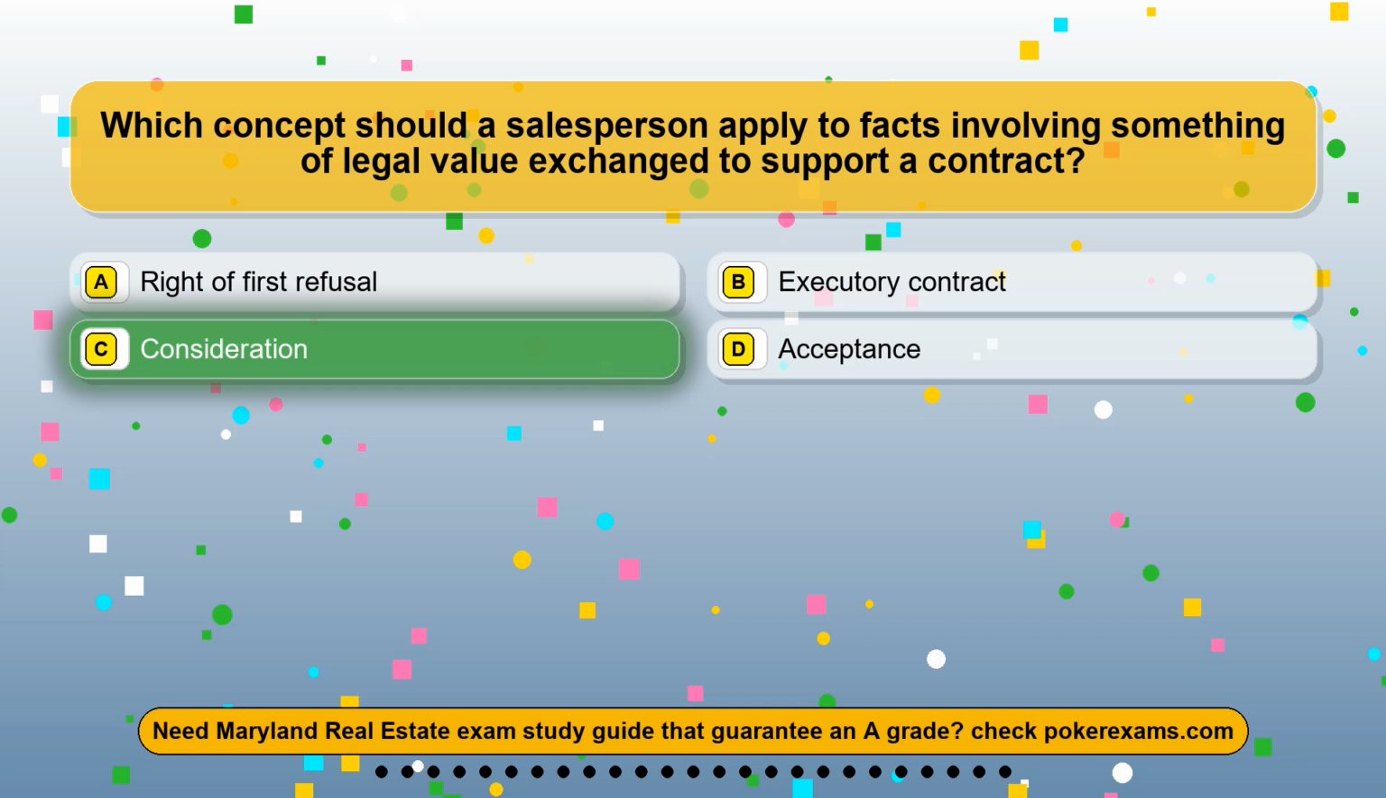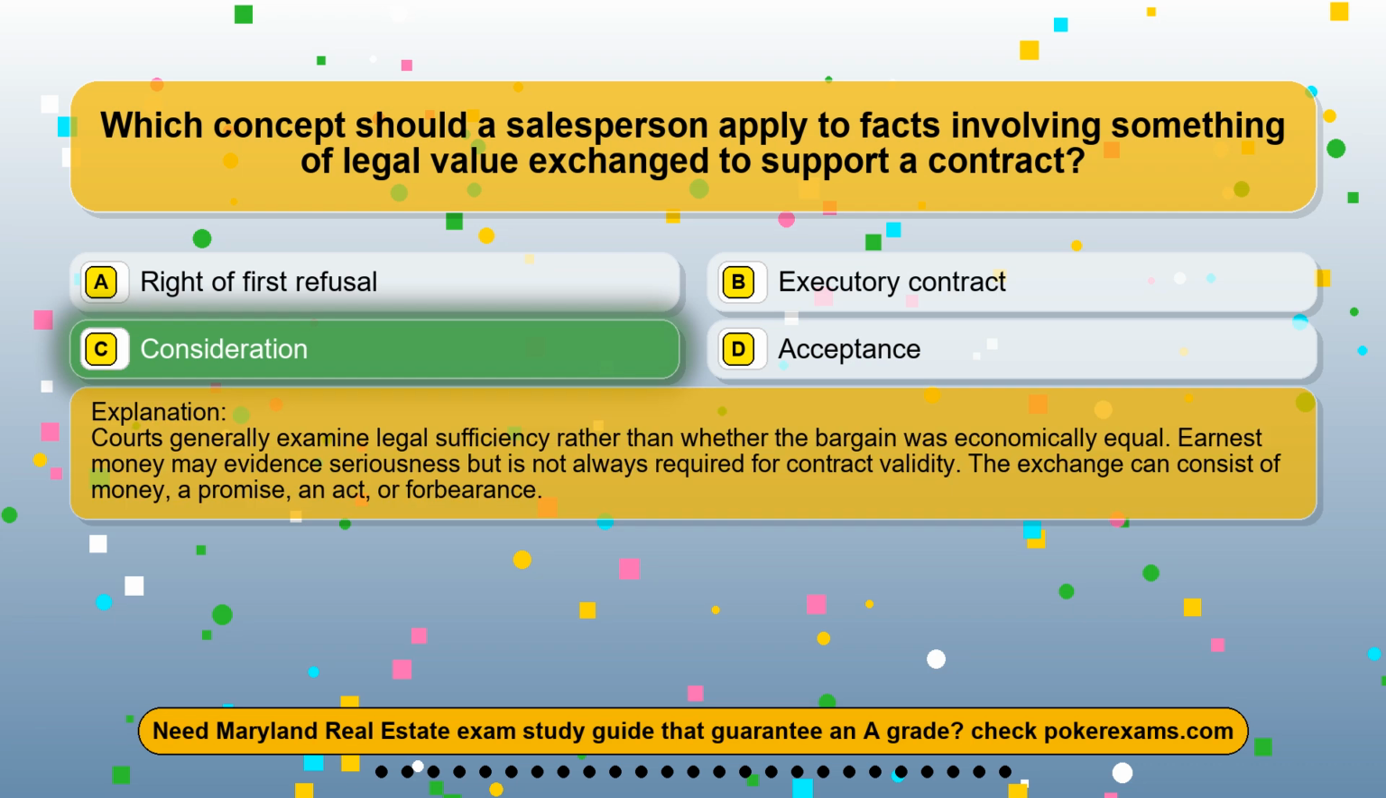The correct answer is option C, consideration. Courts generally examine legal sufficiency rather than whether the bargain was economically equal. Earnest money may evidence seriousness but is not always required for contract validity. The exchange can consist of money, a promise, an act, or forbearance.